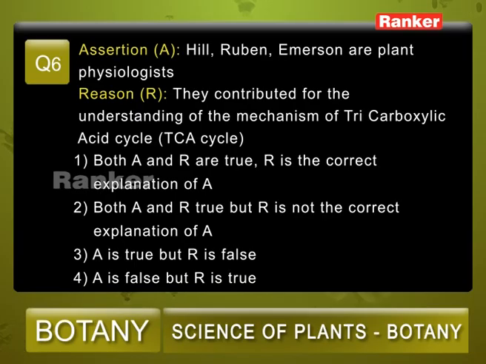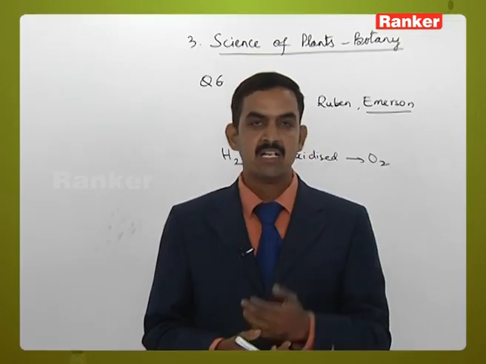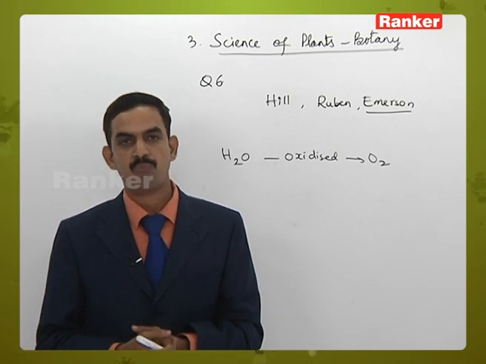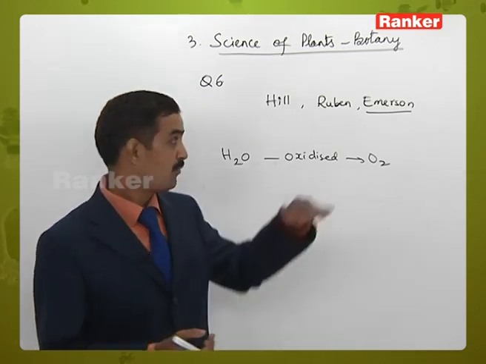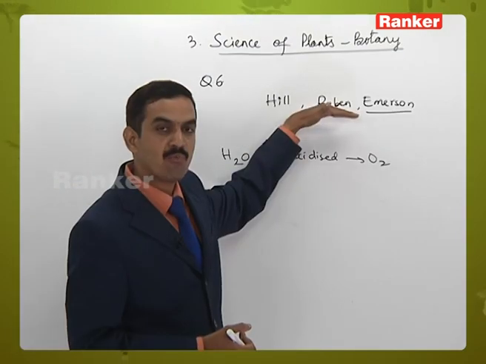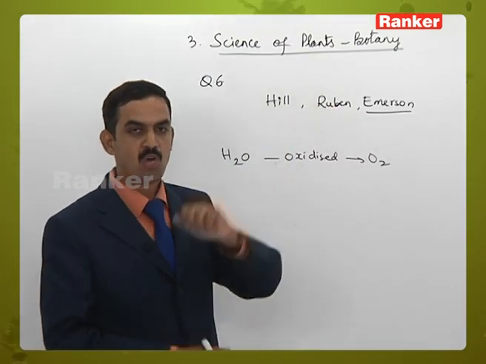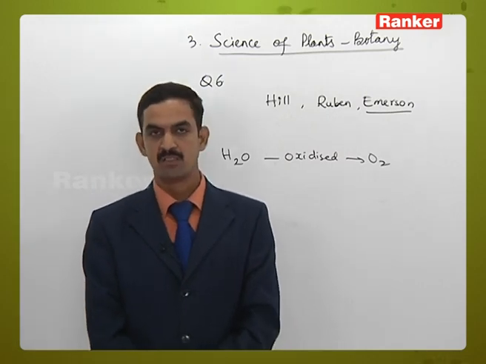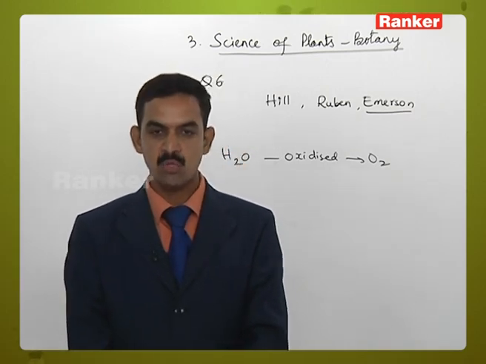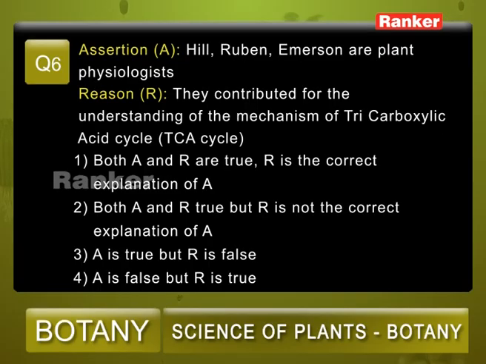Then in the reason statement, it is given that their contribution is regarding the TCA cycle, that is tricarboxylic acid cycle. Tricarboxylic acid cycle is one of the steps of aerobic respiration. So the work of these three scientists is related to photosynthesis of plant physiology, but not to the respiration process. So based on the given statements, we can say that A is true and R is false. So question number 6, answer is 3.